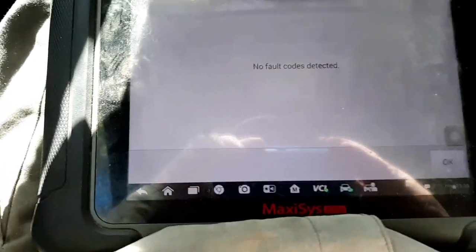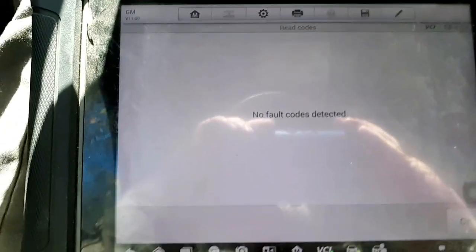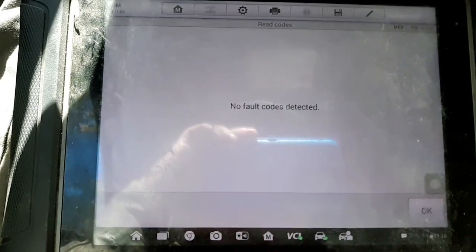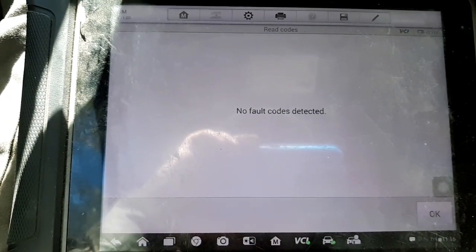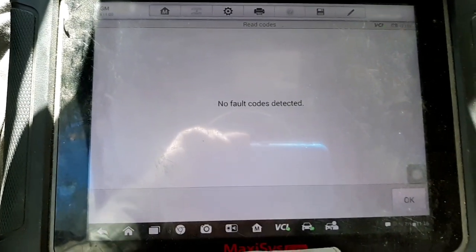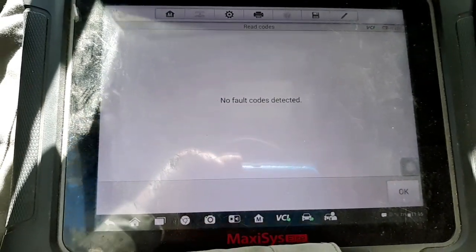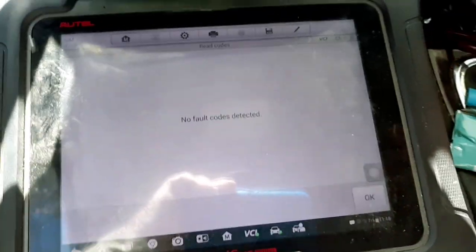Yeah, I can actually show you here right now. No fault codes detected. And I have that actuator unplugged, disconnected. So it should be setting an open circuit code for that actuator. And it's not.